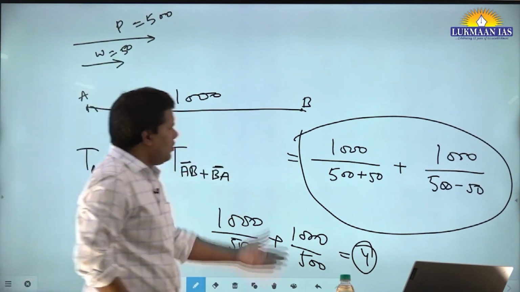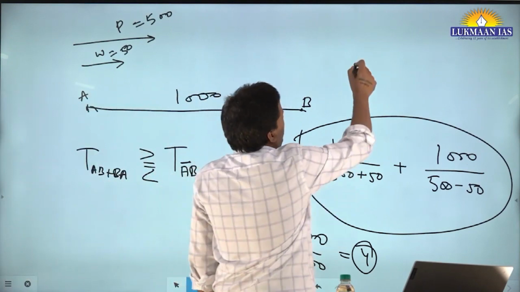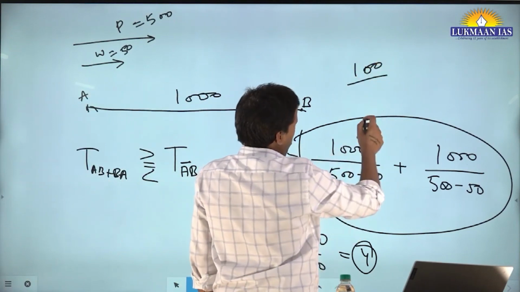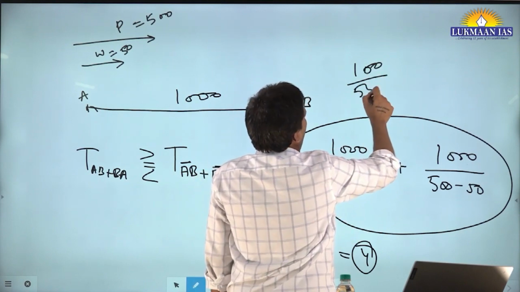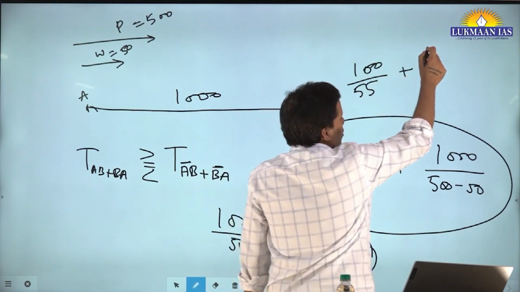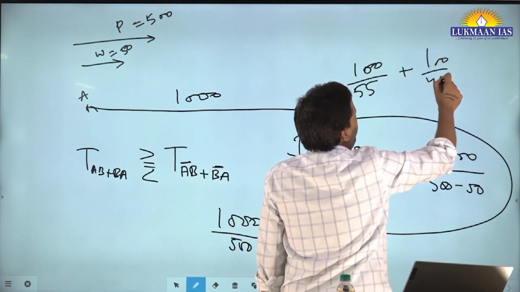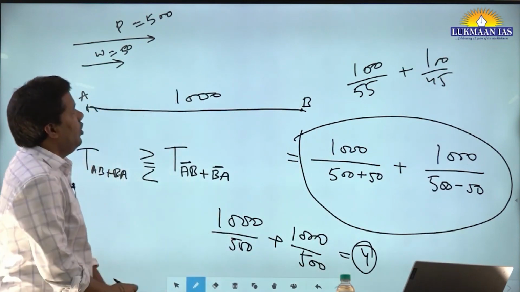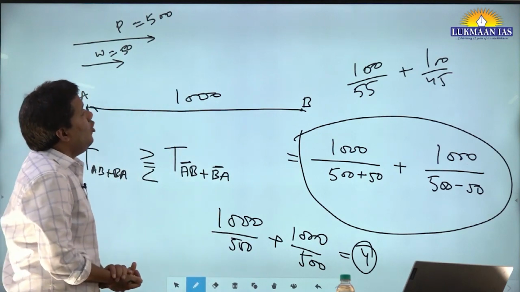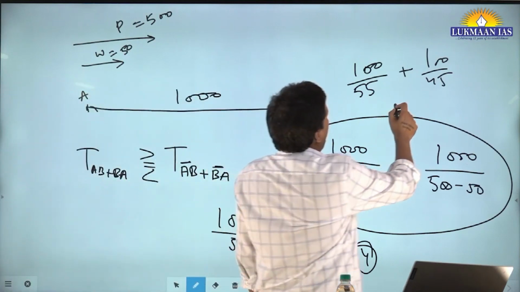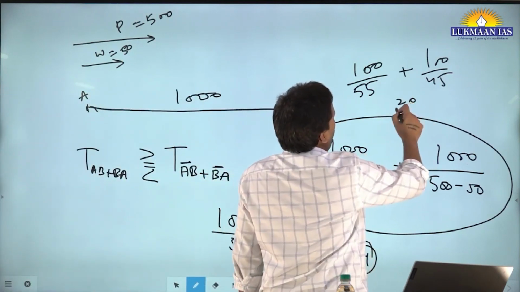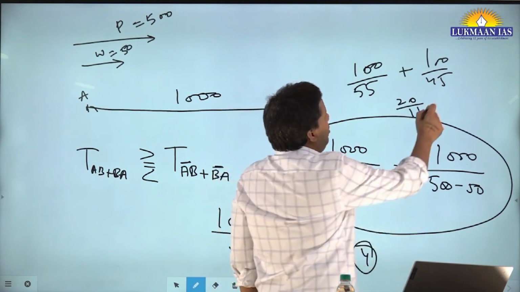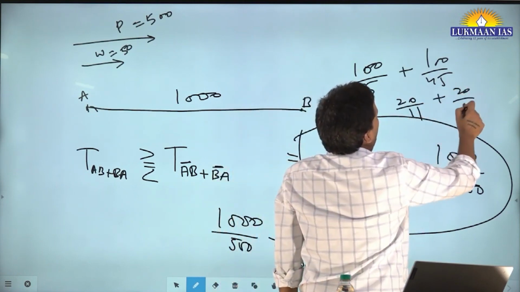Okay, and you can see it here. This is 100 upon 55 plus 100 upon 45. If you solve it, you will find it is more than 400. How will you solve it? Okay, let's do the calculation. You will say, okay, 5, 20, 11, then 20 upon 9.